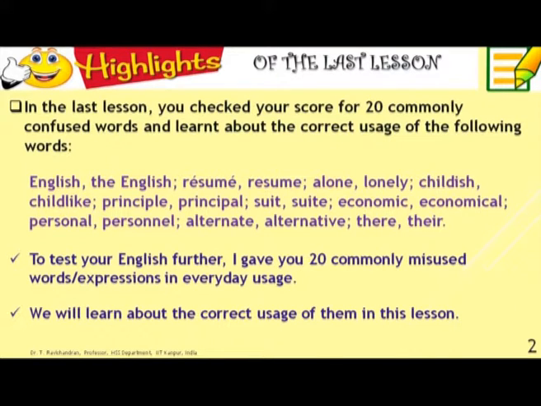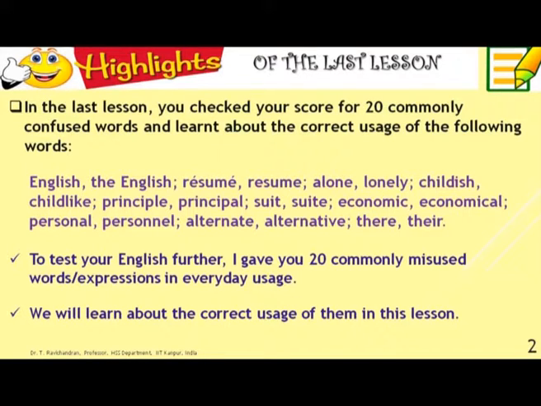You checked your score for 20 commonly confused words and learnt about the correct usage of the following words: English, the English, resume, resume, alone, lonely, childish, childlike, principle, principal, suit, sweet, economic, economical, personal, personnel, alternate, alternative, there, their. Pronunciation there is no difference, but in terms of letters THERE and THEIR.